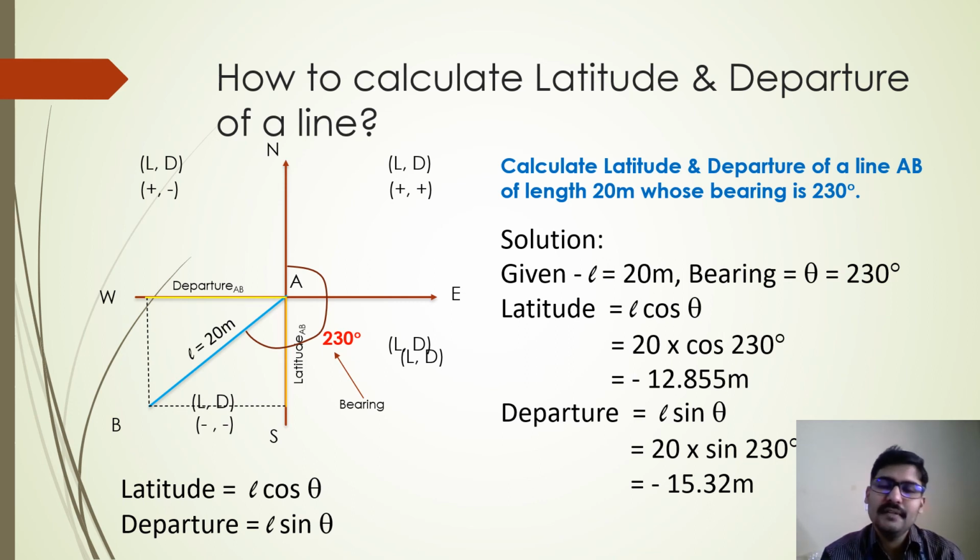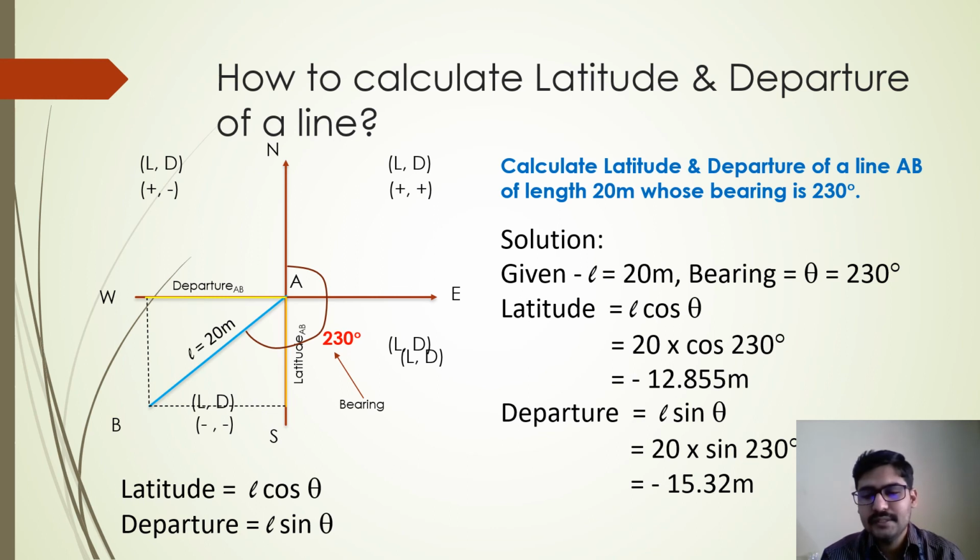The line is in the third quadrant, and in the third quadrant both latitude and departure have negative sign. That is the reason you have latitude as minus 12.855 and departure as minus 15.32 meter. This is how latitude and departure are calculated, right?